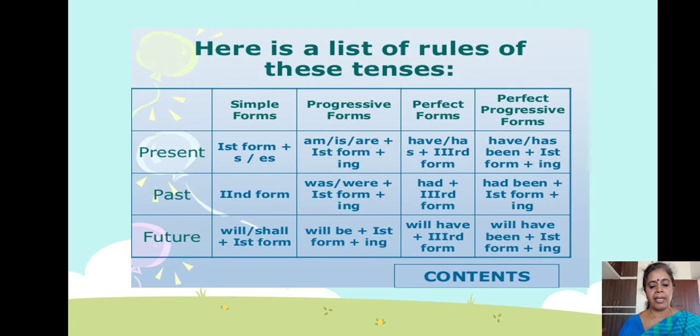That's all. Okay. Future tense, you have to use will or shall plus first form. I will eat or I shall eat. So the second, that is continuous tense, you have to add will be plus first form plus ing. I will give you the examples in the next class. And perfect tense comes means will have plus third form. Third form means what I told you just now, V3 form. Will have been plus first form plus ing.